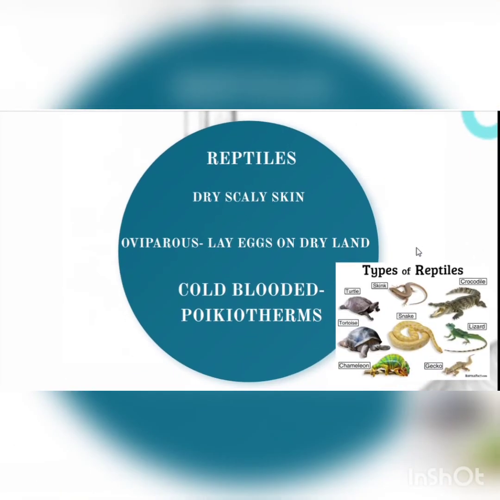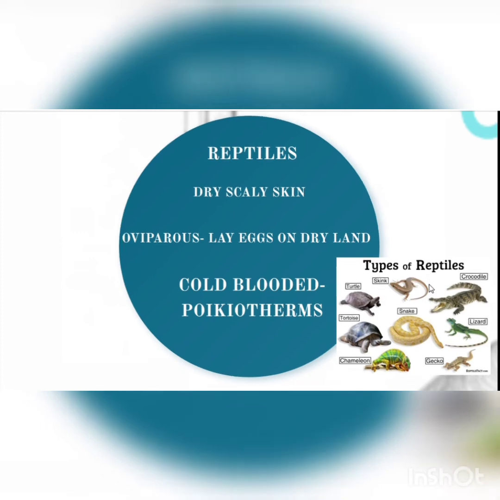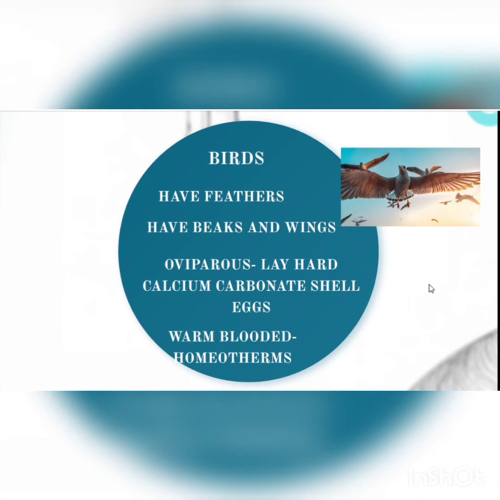And next class is reptiles. The features include they have dry scaly skin. They are again oviparous, but they lay eggs on dry land. And again, these are cold-blooded animals. They are again poikilotherms. So this picture gives you example of a few reptiles. Birds. Birds have feathers, they have beaks and wings. They are again oviparous, but they lay hard calcium carbonate eggs. Their shells contain calcium carbonate deposits. Birds are warm-blooded. In other words, they are called homeotherms. So birds can adjust their body conditions and temperature with respect to the surrounding.